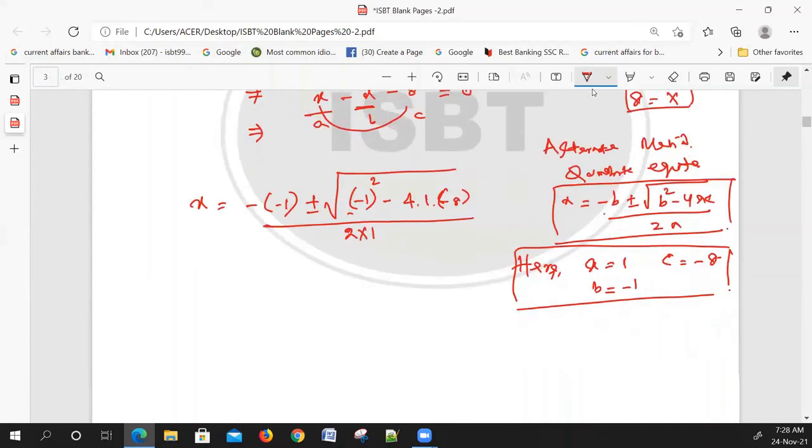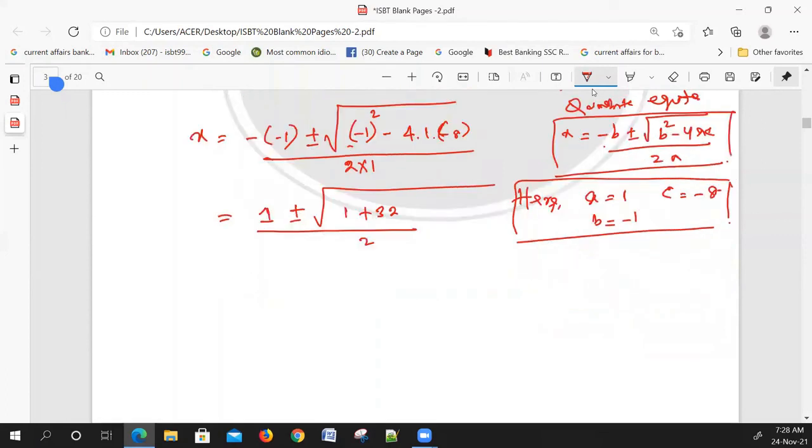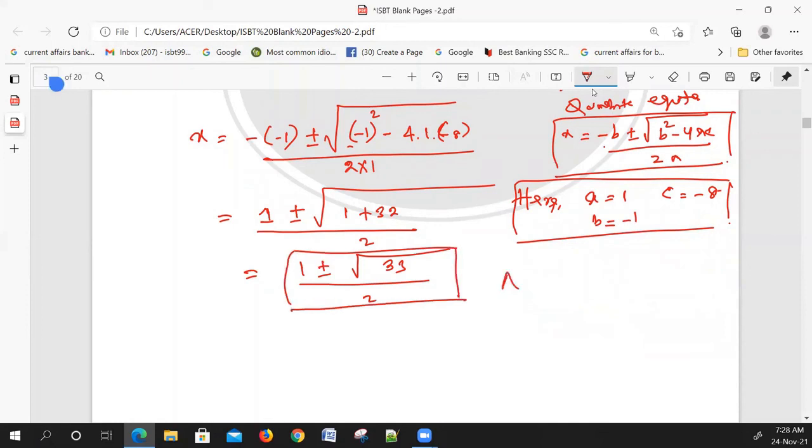This is the value. Then minus of minus 1 is positive 1, then plus or minus root of b square minus 4ac. It is 1 plus 32, divided by 2. That should be 1 plus or minus root 33 by 2. This is your answer.